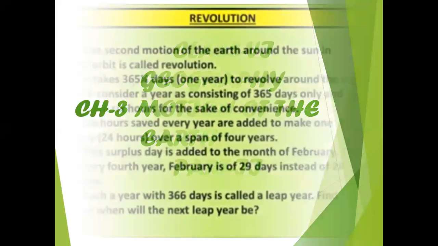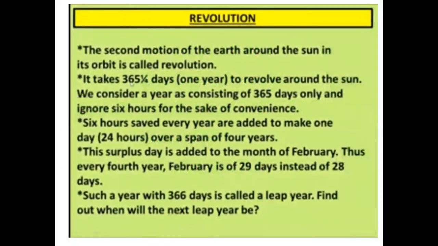Now, today we'll start revolution. In our second part, we'll study what revolution means and what the effects of revolution are. Now, what do you mean by revolution? The annual movement of the earth around the sun along its fixed path is called revolution. Now first of all, what do you mean by annual movement? See, annual means year, one whole year. Annual means the whole year.